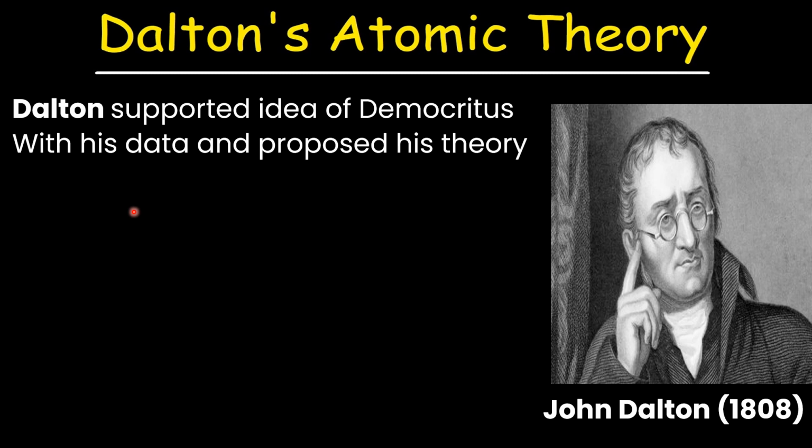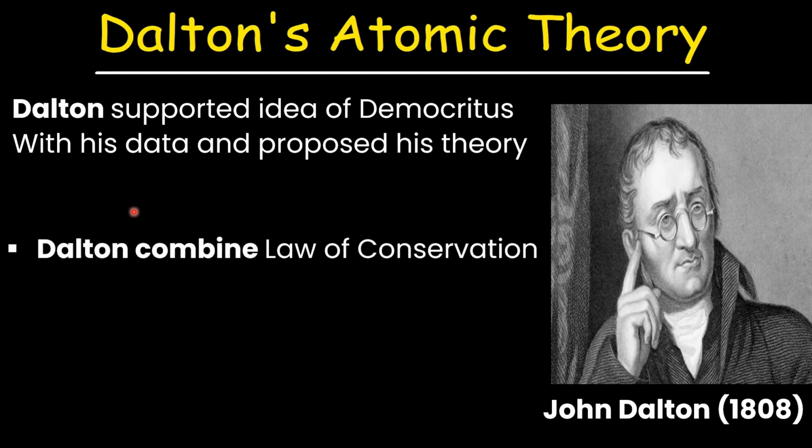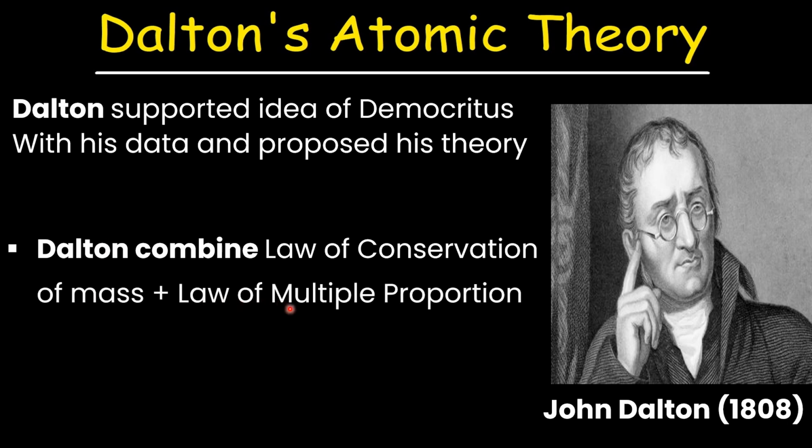Now, the question here is how Dalton proposed his own atomic theory. Dalton proposed his atomic theory on the basis of the law of conservation of mass and the law of multiple proportion.